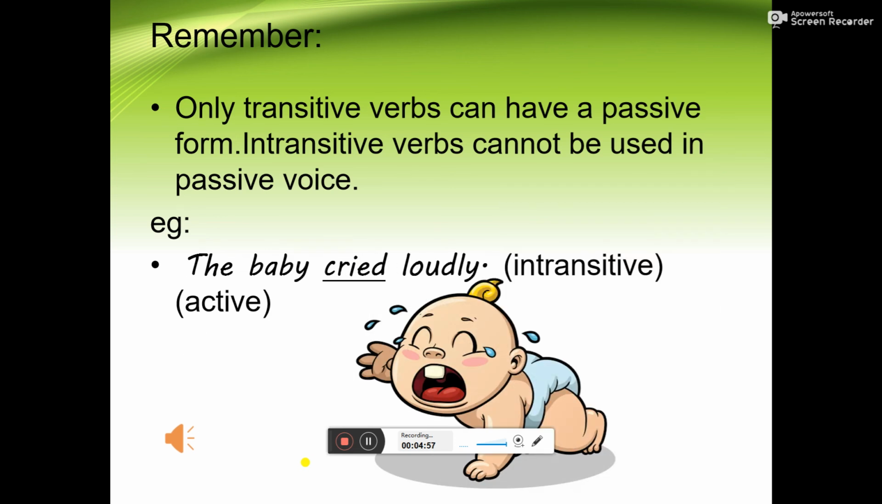Now, let us look at this example. The baby cried loudly. Here, the action cried is not passed on any object. So, the verb cried is an intransitive verb. The baby is the doer of the action which is in subject, so the sentence is in active voice. We cannot change this sentence to passive voice. Whenever the verb in the sentence is intransitive, we cannot change it to passive voice.